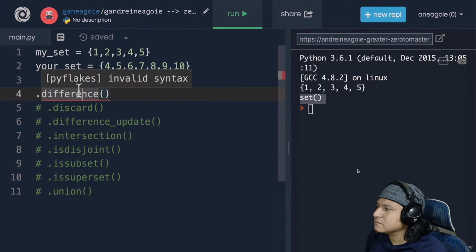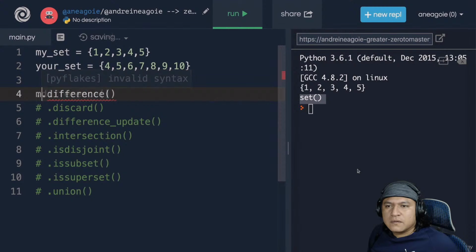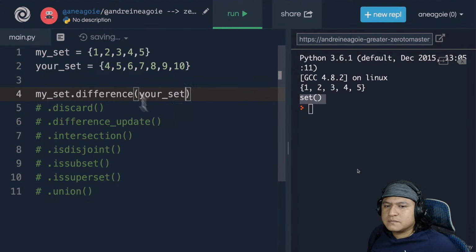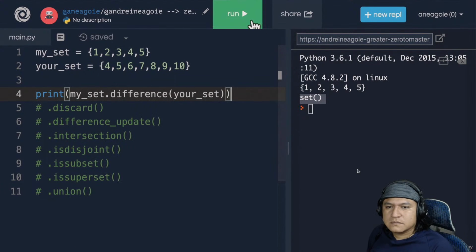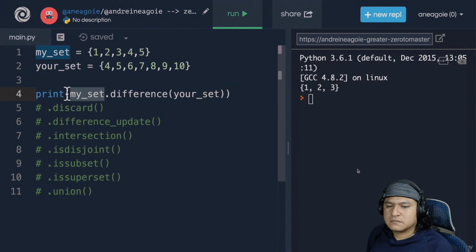The first one is difference. And sets are very useful when having 2 sets and comparing them to each other. So for example, in here, difference simply says my set dot difference, and we give it another set, such as your set. If I print this right here, and I click run, I get 1, 2, 3. It's going to find the difference of the first, my set, with your set.